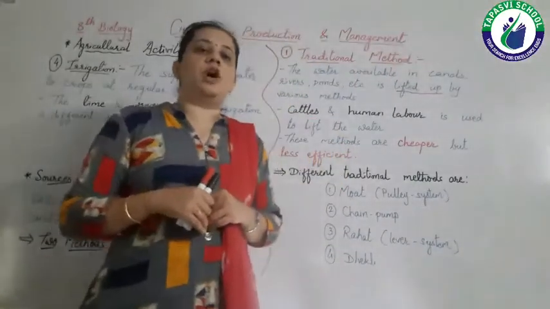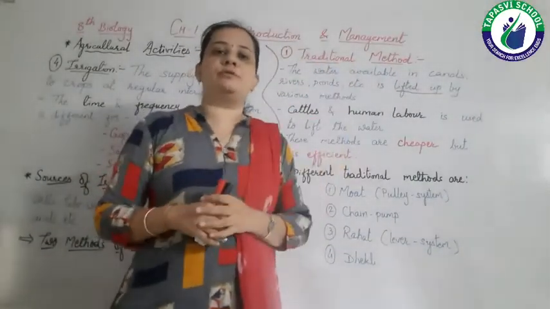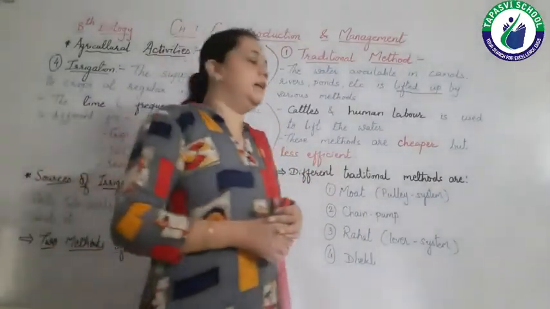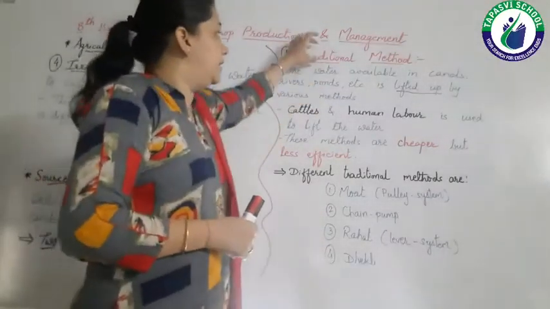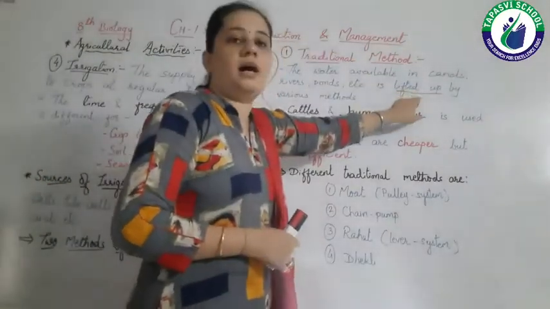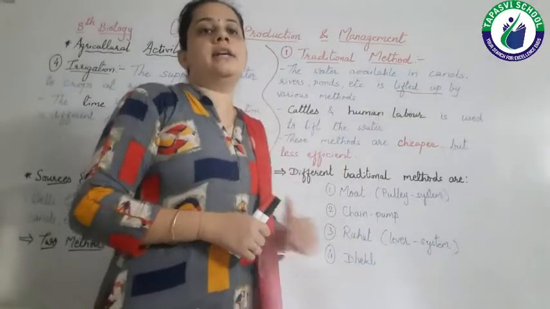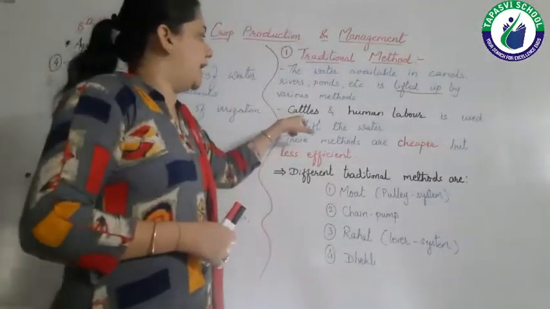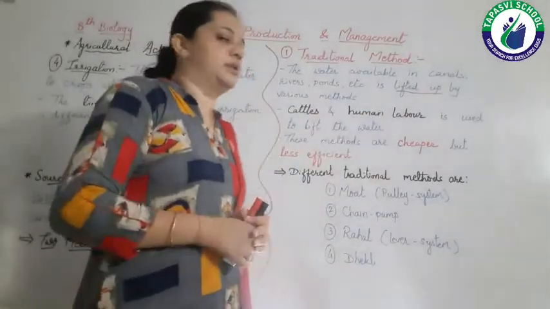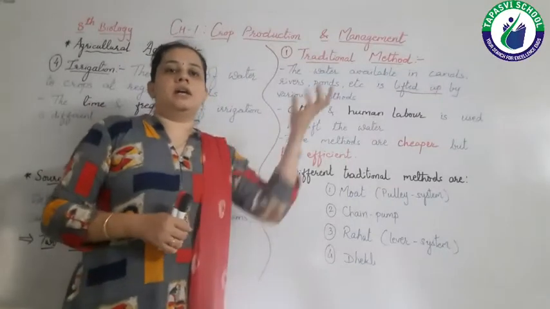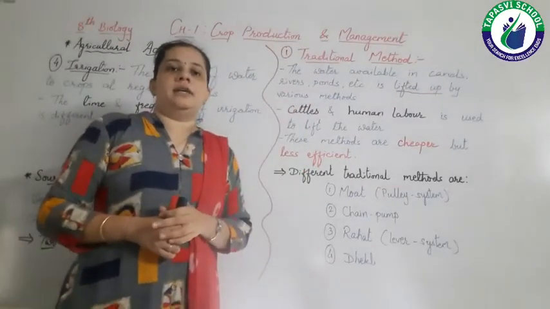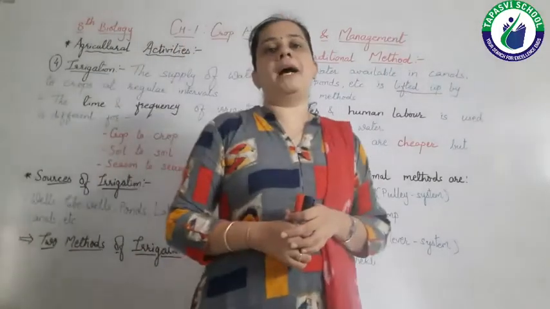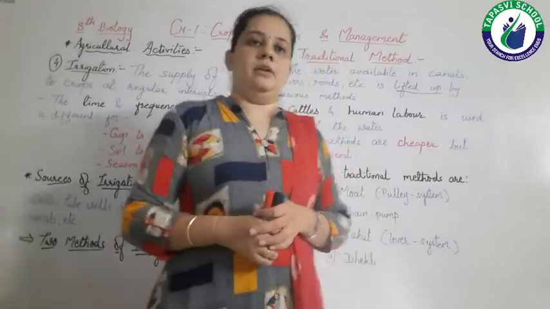They lift up the water from these sources and then irrigate their fields. So in the traditional method, lifting up of water is very important. Here cattle and human labor are used, which means the lifting of water is done either by cattle or by human labor.